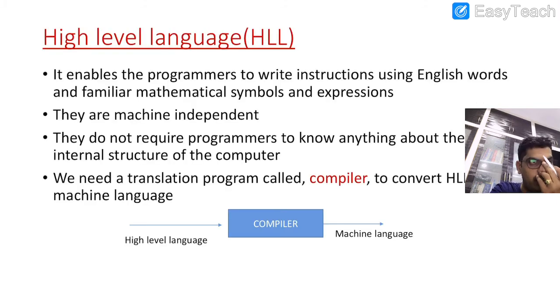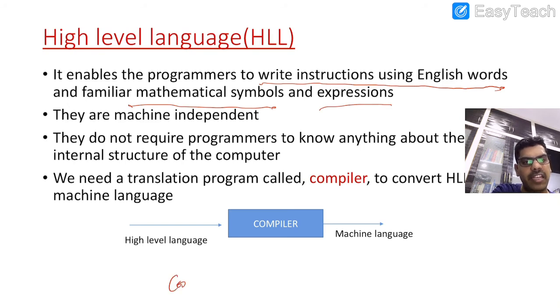These are high level languages. So what we have discussed: machine language, assembly language, high level language. High level language means the programmer writes the instructions using English words and familiar mathematical symbols and expressions. That means much convenience for the programmer. Convenience in terms of the character set being very high, so that he can use symbols, he can use sentences, he can frame his own instructions like English, so that he gets much convenience and feasibility to write the instructions, right?